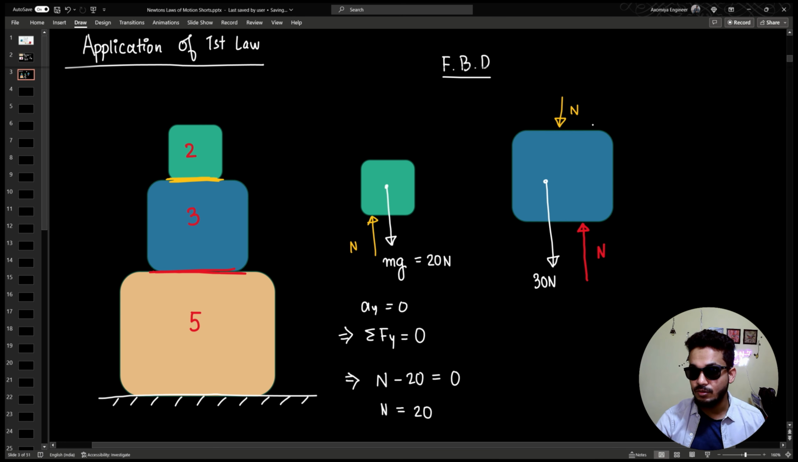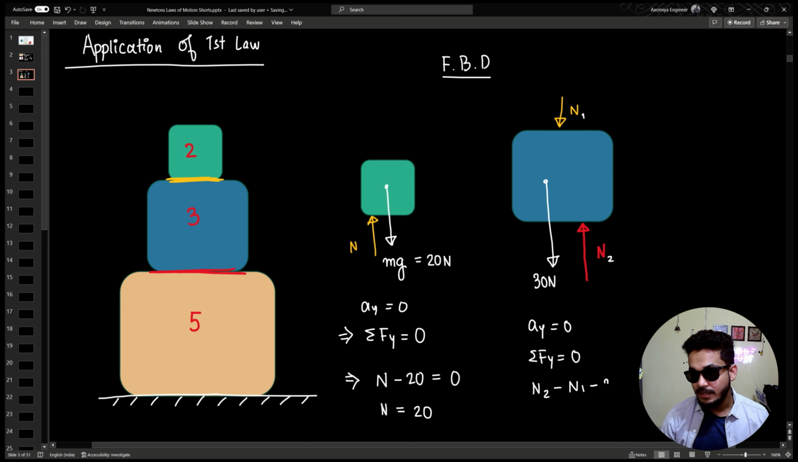Now yellow normal acting downwards, red normal acting upwards. Let me give some numbers so that I don't confuse between them. If I know that acceleration along y is 0, then I'm going to say the summation of all the forces along y is 0. So again, if I write it for this, I'm going to write plus N2 minus N1 minus 30 is equal to 0, right? So that means N2, the red normal, is going to be N1 plus 30 Newtons. Now N1 is equal to 20, we have already found out. So 20 plus 30 is equal to 50.